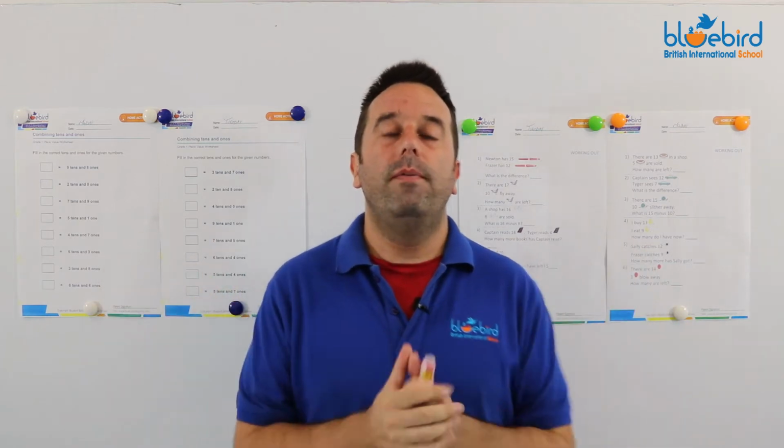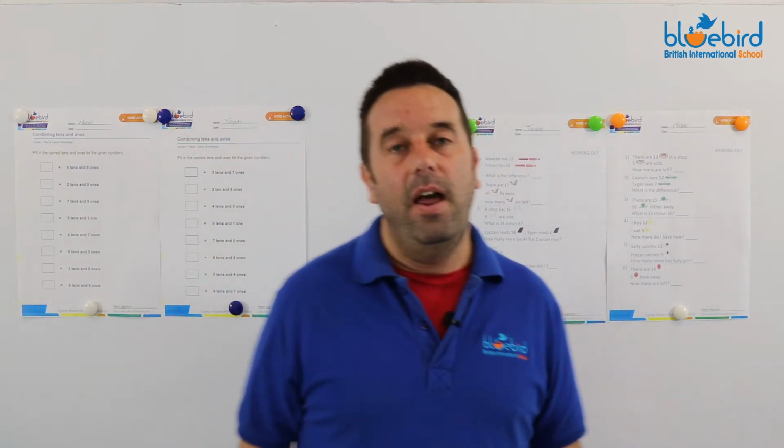Okay, and here we are with our maths segment. We've got two different types of maths. First, we'll go with the first one, place value.